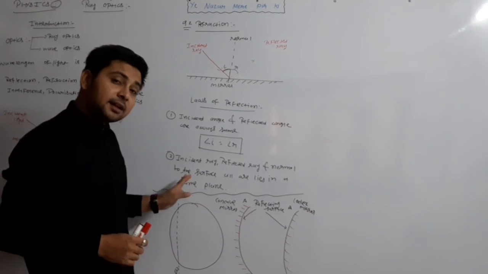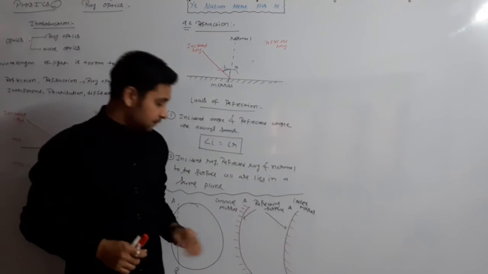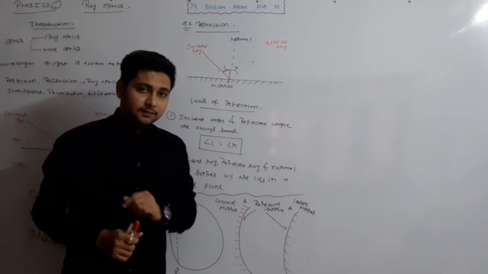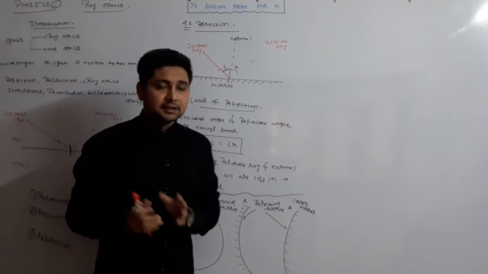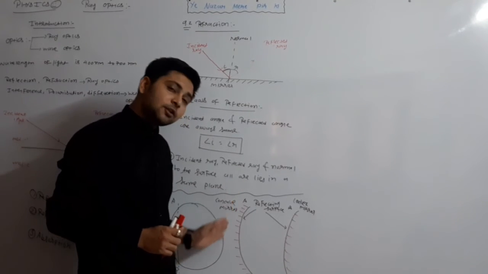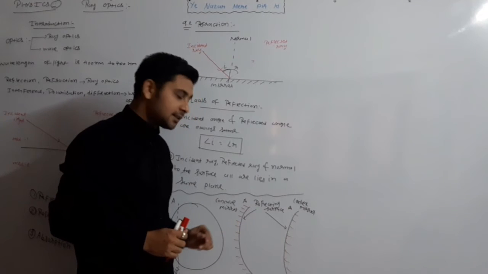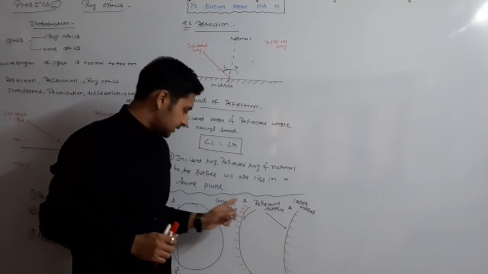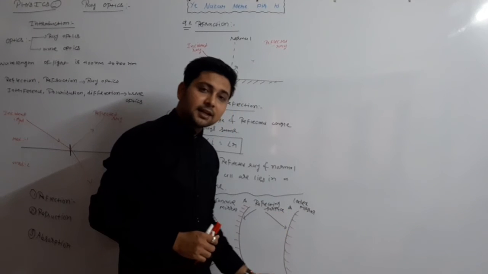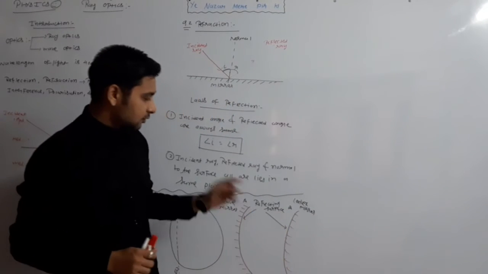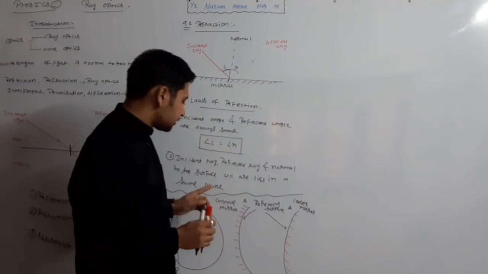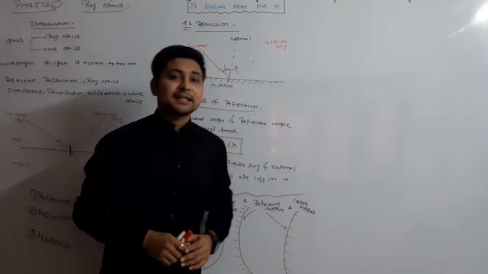Otherwise it behaves as glass. If we color the outside surface or inside surface of the glass, then it behaves as a mirror. If the outside is colored and the inside curvature behaves as a reflecting surface, it is known as a concave mirror. If the outside surface behaves as a reflecting surface, it is known as a convex mirror. So these are the two types of mirror: the first is the concave mirror, the other is the convex mirror.